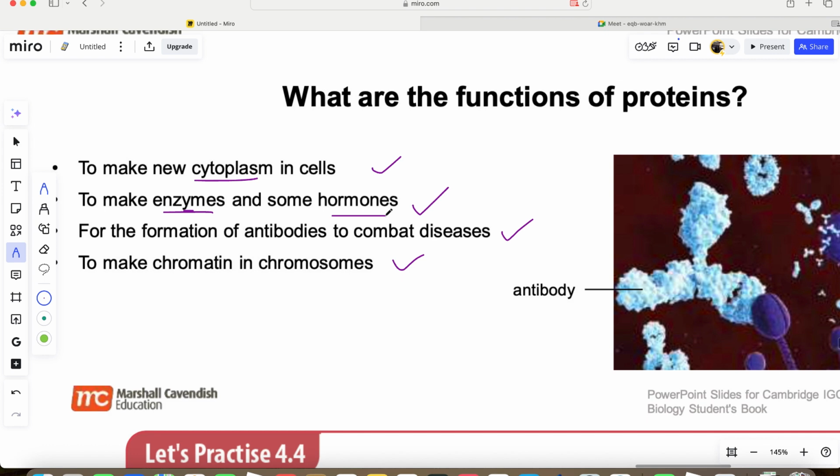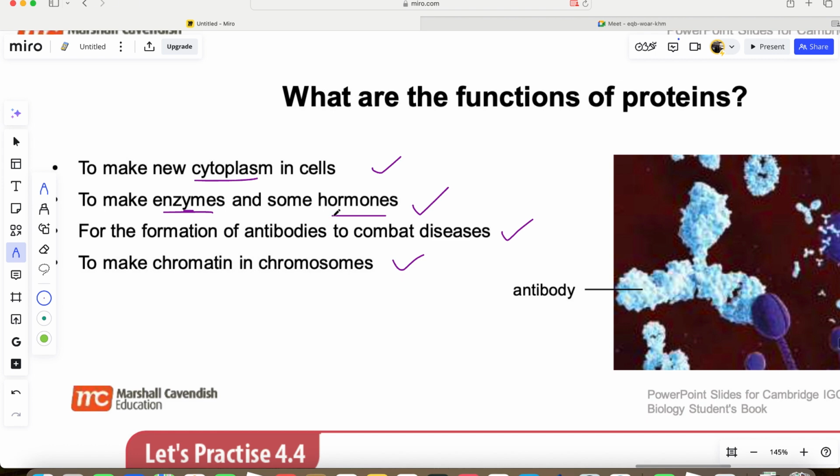So if you're not consuming enough proteins, you will not have many digestive enzymes to break down your food. So you'll be having constipation, indigestion, and so many problems. And you may not have adequate hormones to regulate your mood and to keep you in a better form. Okay, so you need proteins.